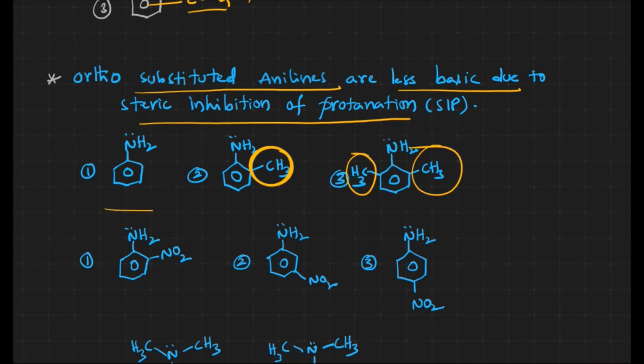That's why, if we consider these three examples, the first one doesn't have any ortho substituents, the second one has one, the third one has two. From left to right, the ortho effect is increasing and the basic nature is decreasing. That's the order.